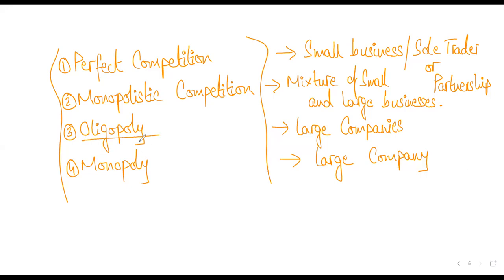Same goes for oligopoly. There are few large firms, so even in oligopoly the size of companies will be large. On the other extreme, in perfect competition there will be many very small companies, run as sole traders or partnerships. And when you are running a business as a sole trader or partnership, there's no chance of principal agent problem, right?